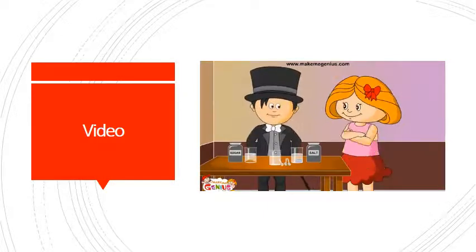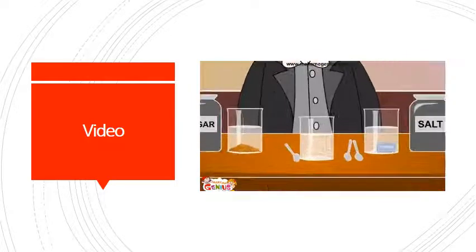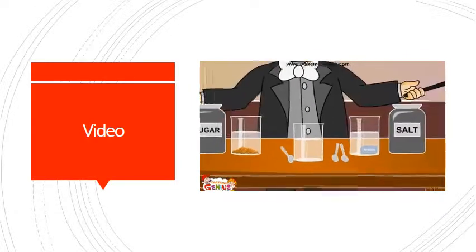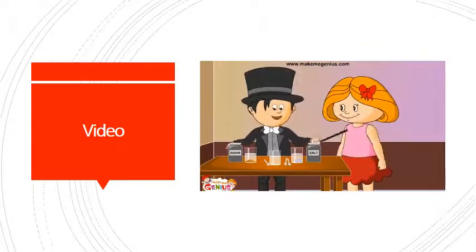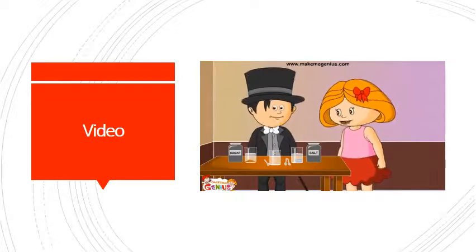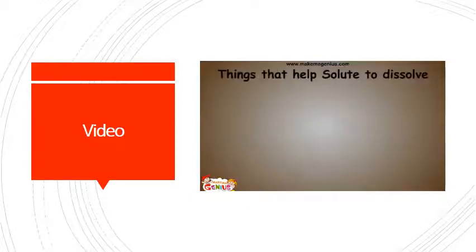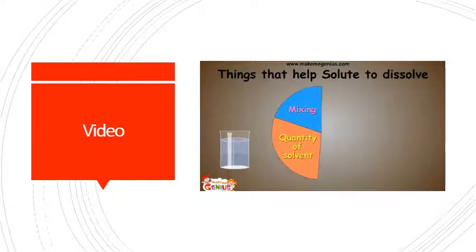I am going to make this sugar solution sweeter. See, I am mixing it and the sugar dissolves. If I mix some more, it dissolves again. Mixing helps in making a solution. Let's think of some more ways that may help in dissolving the solute. I told the first one, mixing. When I want to have more lemonade, I need to add more water as well as sugar and lemon juice. So I think the next factor is quantity of solvent.